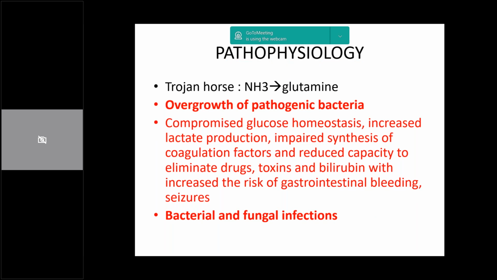Going on to the pathophysiology, there are multiple mechanisms by which acute liver failure occurs. The most common hypothesis is the Trojan horse hypothesis. As you know, in acute liver failure there is a lot of ammonia production inside the intestines. There is a release of gasotransmitters like H2S and carbon monoxide locally, which leads to splanchnic vasodilation and a distributive state.